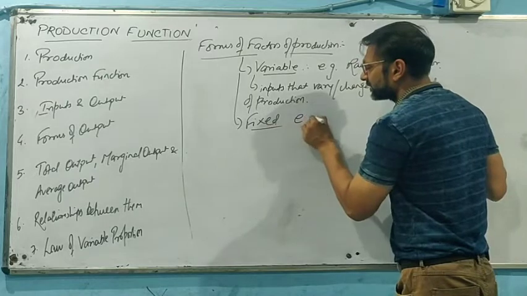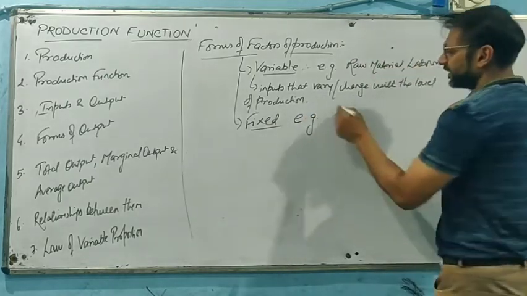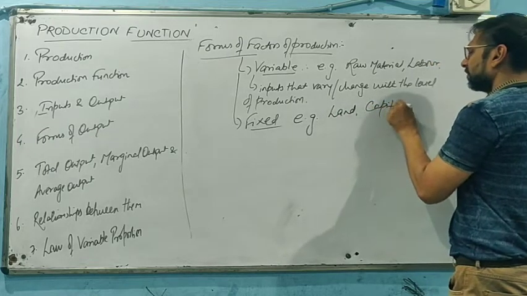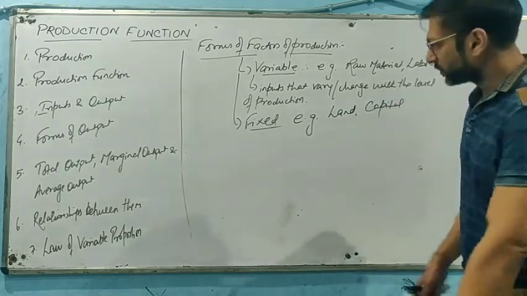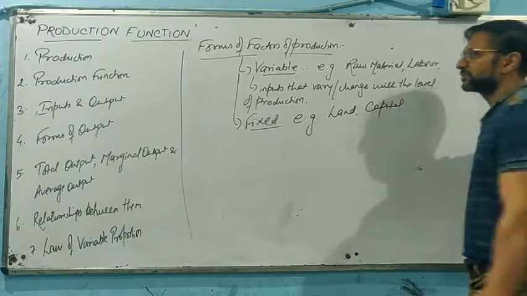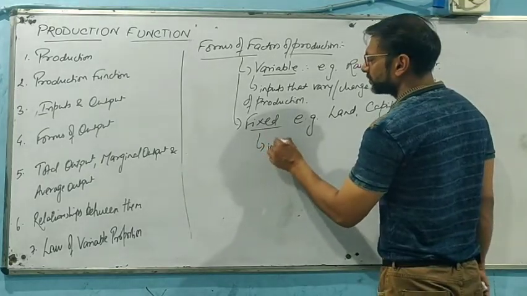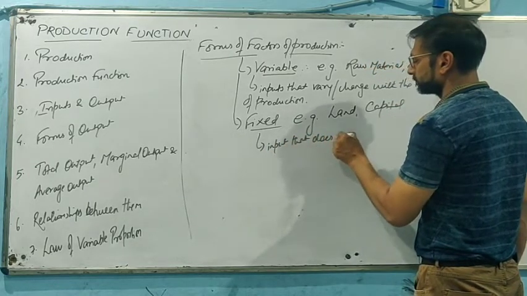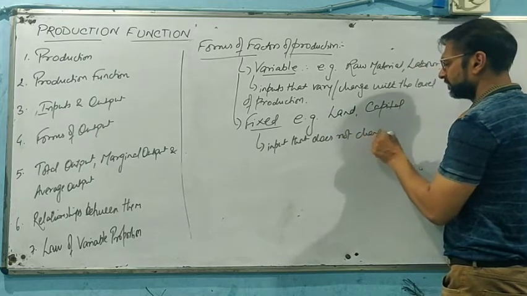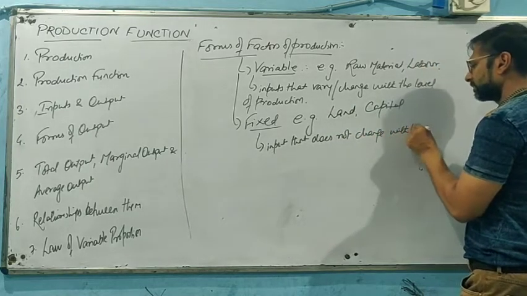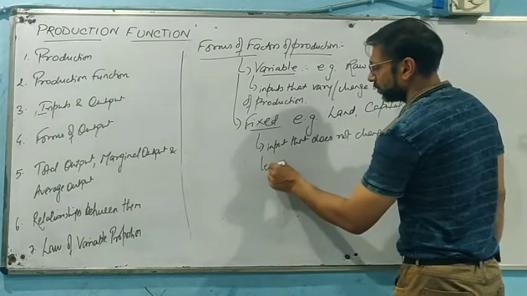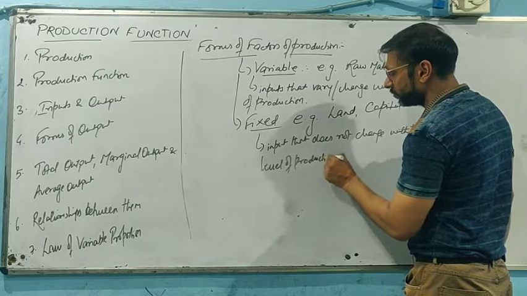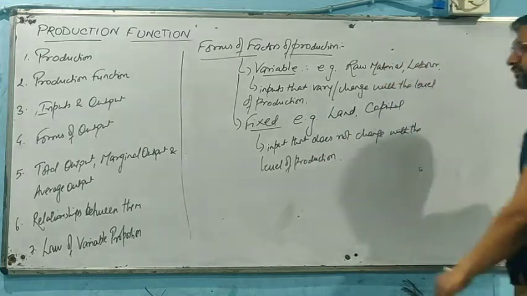Fixed. Let's take an example of fixed. Let's take land and capital. From land and capital we can purchase machinery also. We are all concerned with the fixed values. It means they are the inputs that do not change with the level of production, or we can say they are held constant during the course of production.